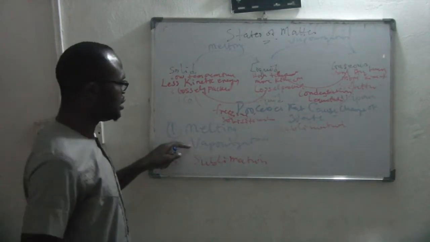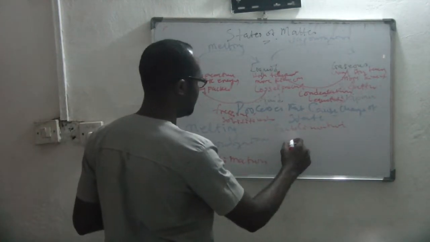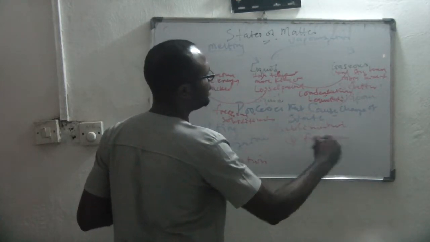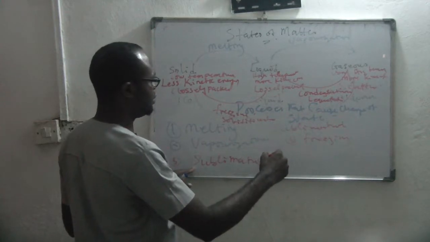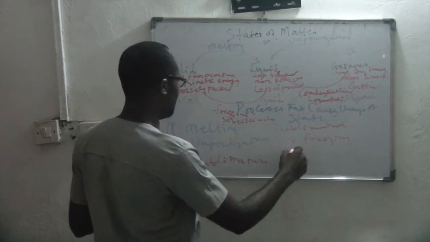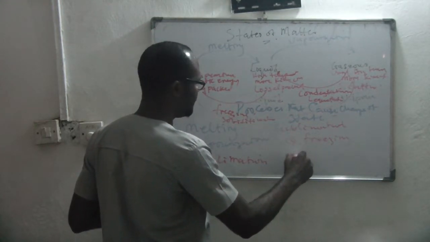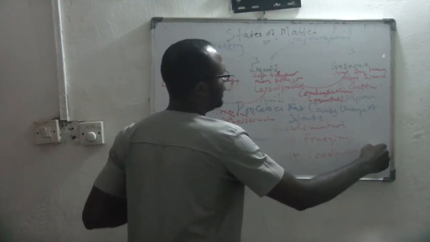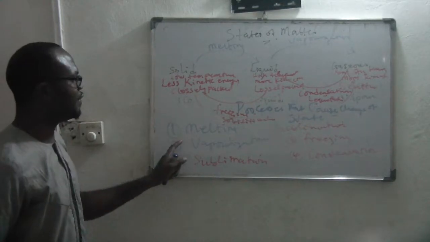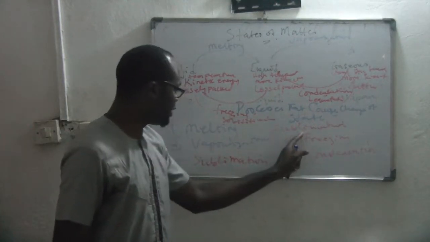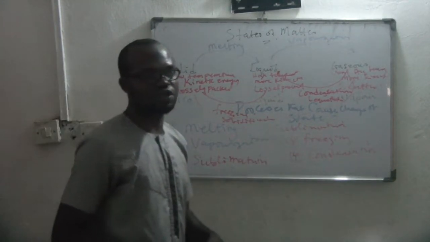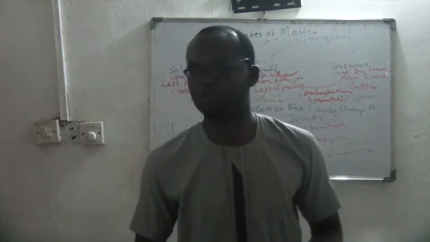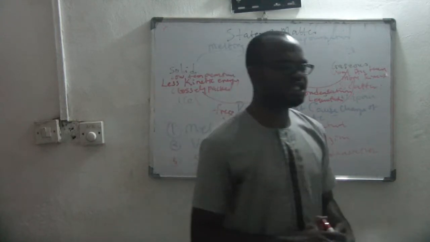So those processes are what? Melting, vaporization, sublimation. We also have freezing, or we call it solidification. Then we also have condensation, which I have already explained. So we have melting, vaporization, condensation, freezing, and what? Sublimation. So those processes are processes that bring about what? Change of state.